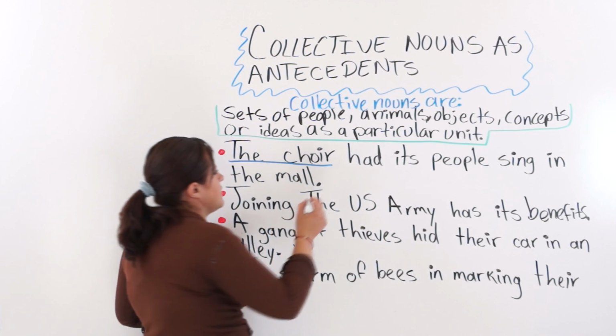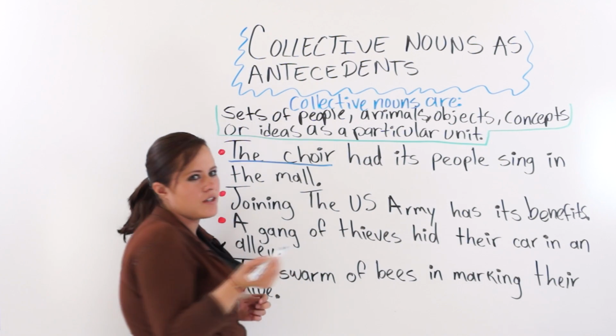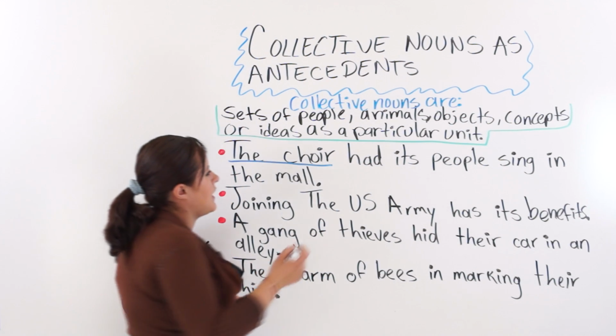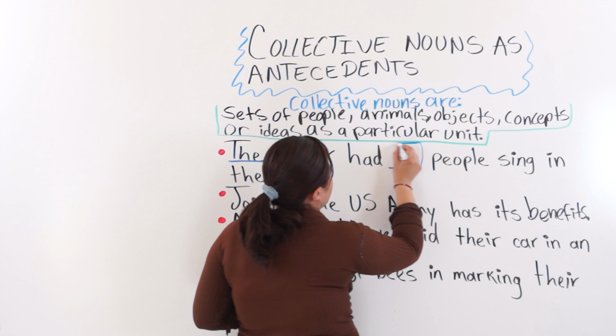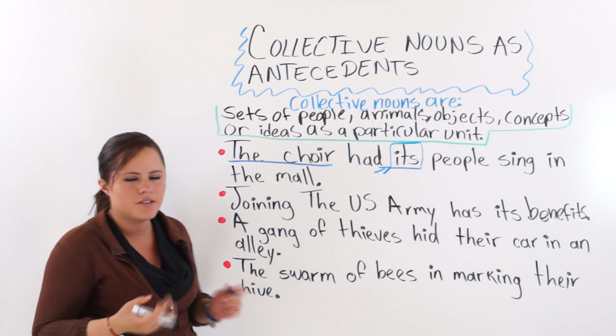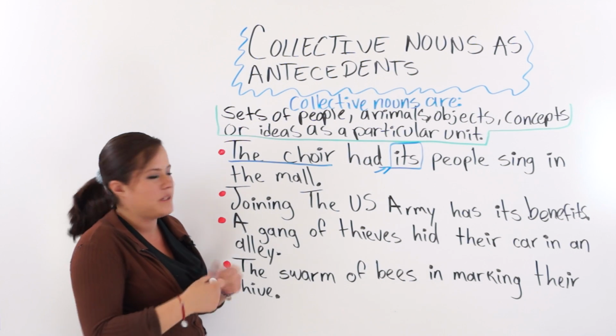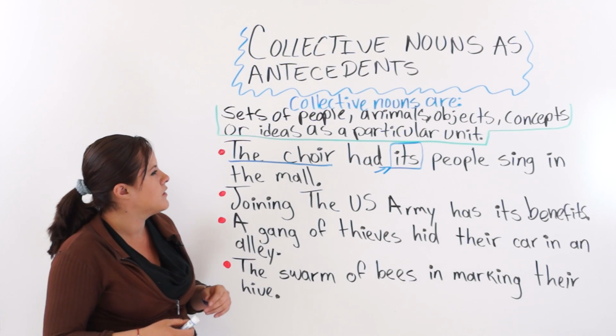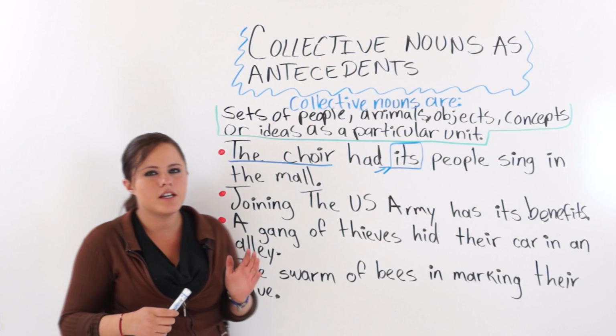So in this case, it is working as a unit. The choir had its people. That is why we chose this particular pronoun, singular pronoun, to make sense.